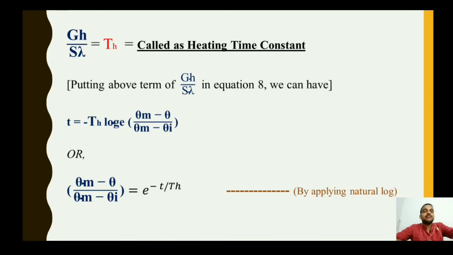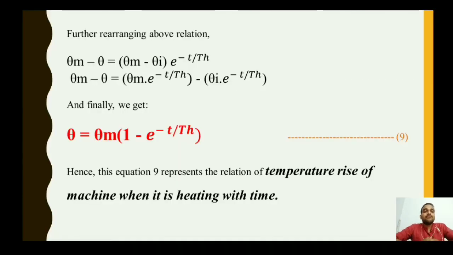Again moving forward, rearranging the above relation, we can get theta m minus theta equals theta m minus theta I in bracket, into e to the power minus t upon TH.